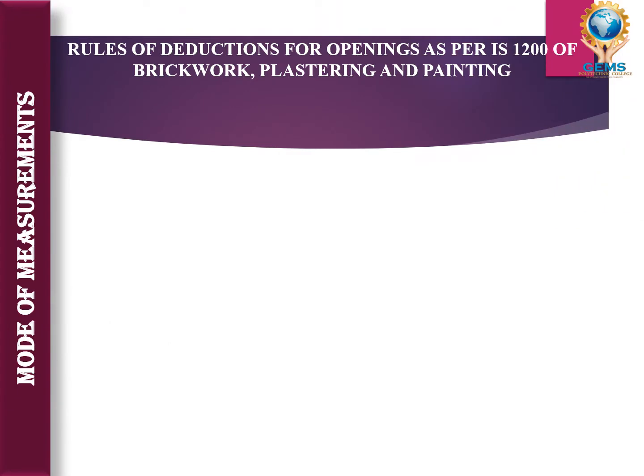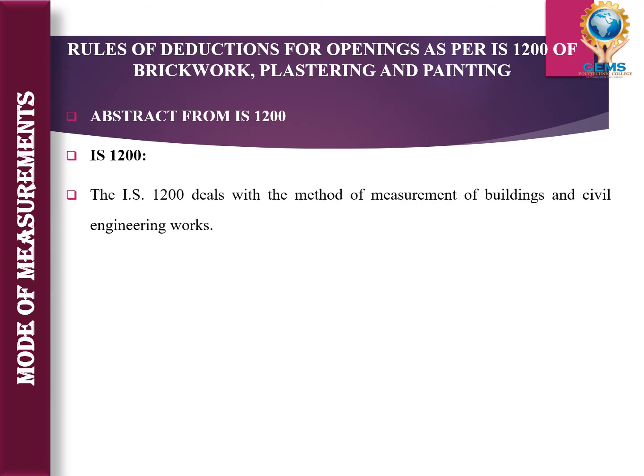Okay, so next one is rules of deductions for opening as per IS 1200 of brickwork, plastering and painting. Okay, so abstract from IS 1200. IS 1200 means while doing design or while taking some values, we should have some standard code books. Using that only we can get the values, right? So here for rules of deductions, we are using IS 1200 as a code book.